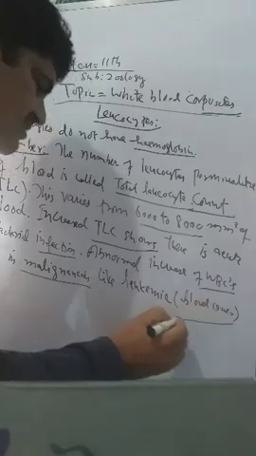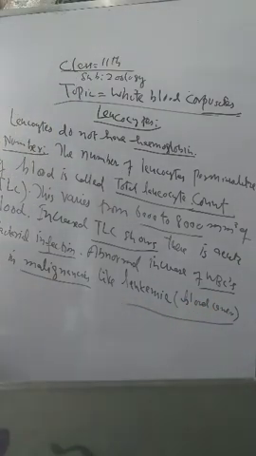If there is an increase of WBC count in our blood, it indicates such conditions.